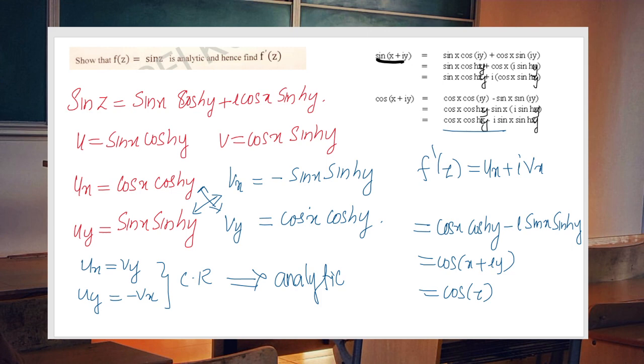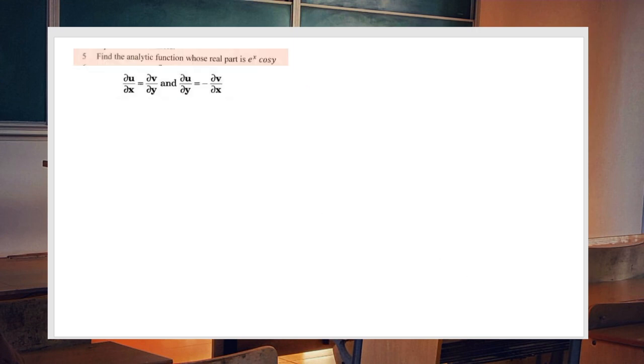Okay. Now let us consider another problem. Find an analytic function whose real part is e raised to x cos y. So we have to find an analytic function whose real part is given.